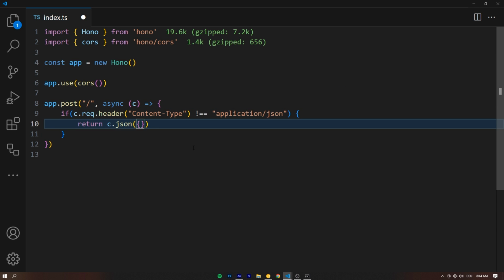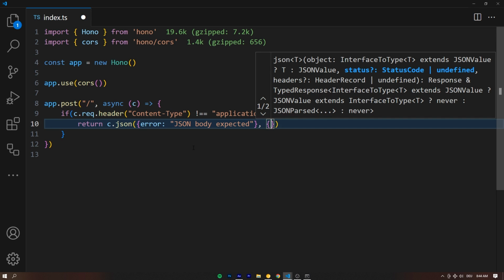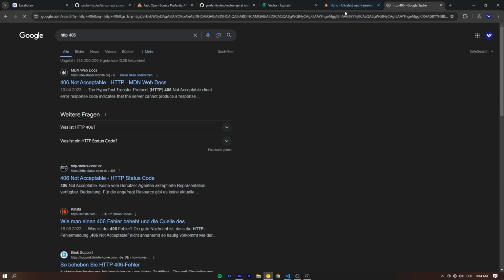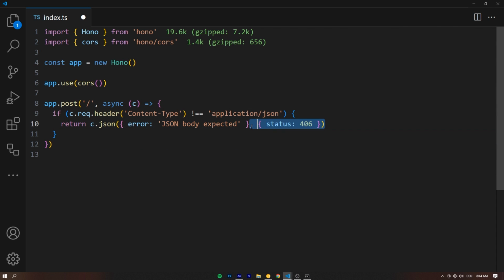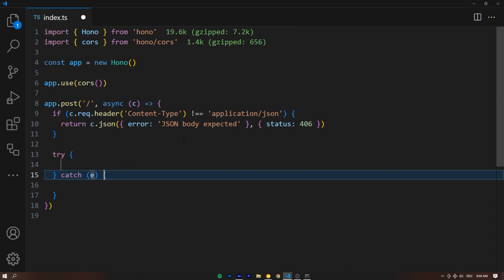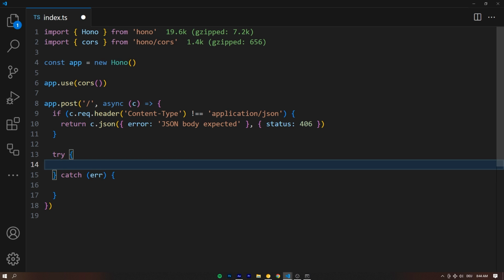And we can return the c.json, and the error is going to be JSON body expected, right? And then the status that we can pass as an object as the second argument in here, the status is going to be 406. There we go. If we Google that, HTTP 406, let's see what that is. Not acceptable. We don't accept that header, right? That's all it means. Perfect. Okay, and let's enter a try catch block right down here where we catch the error. We're going to worry about the error handling later.